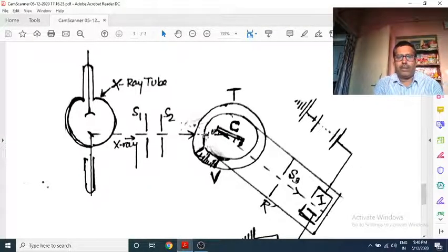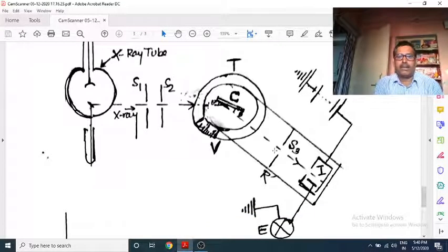And see here, this X-ray falls on the crystal at glancing angle theta. After scattering, or diffraction, this ray comes here, passes through the slit S3 and enters the ionization chamber.